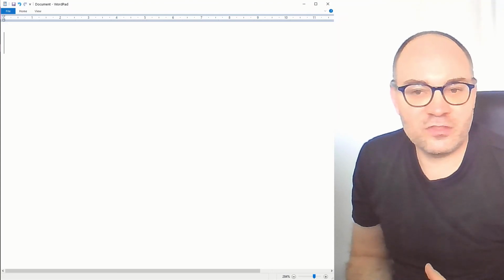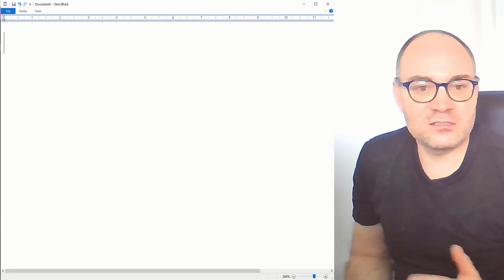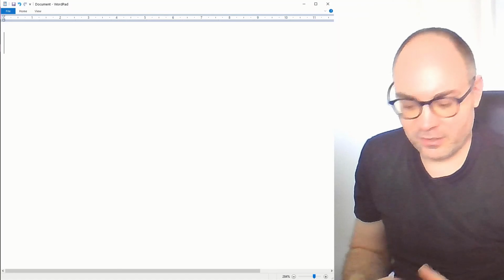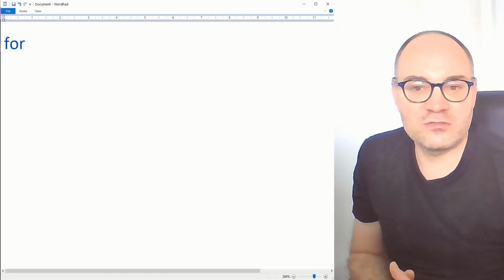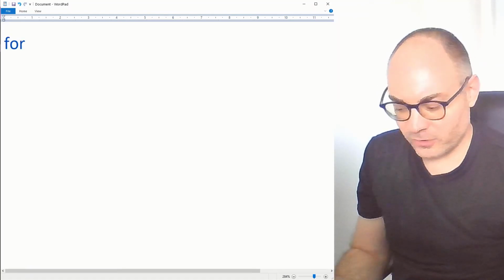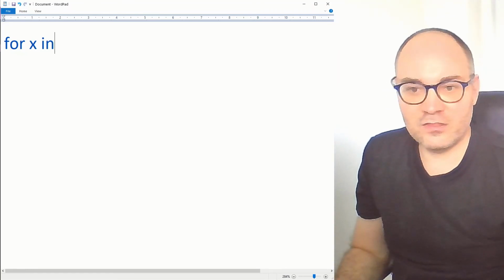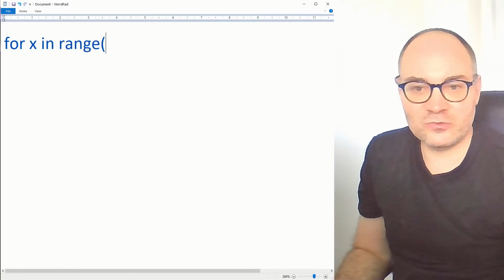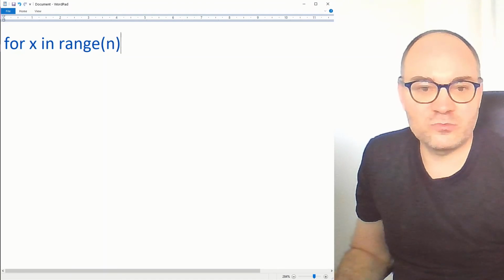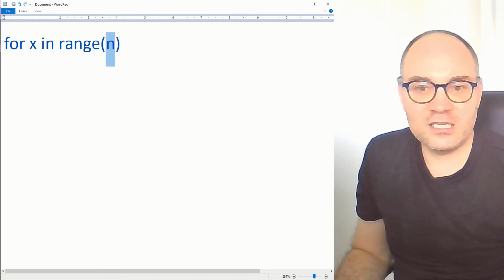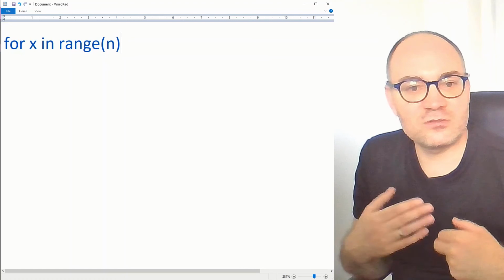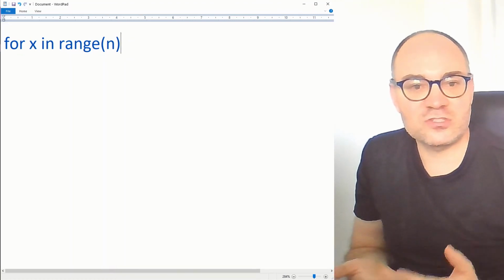Then we started thinking about loops, and the most simple loop in Python is the for loop, which is defined using the for keyword. Then you have some kind of running variable, let's say x, the in keyword, and then we learned about the range function that if you call it with one input argument, let's say n, will produce something that behaves like a list of integers starting from 0.